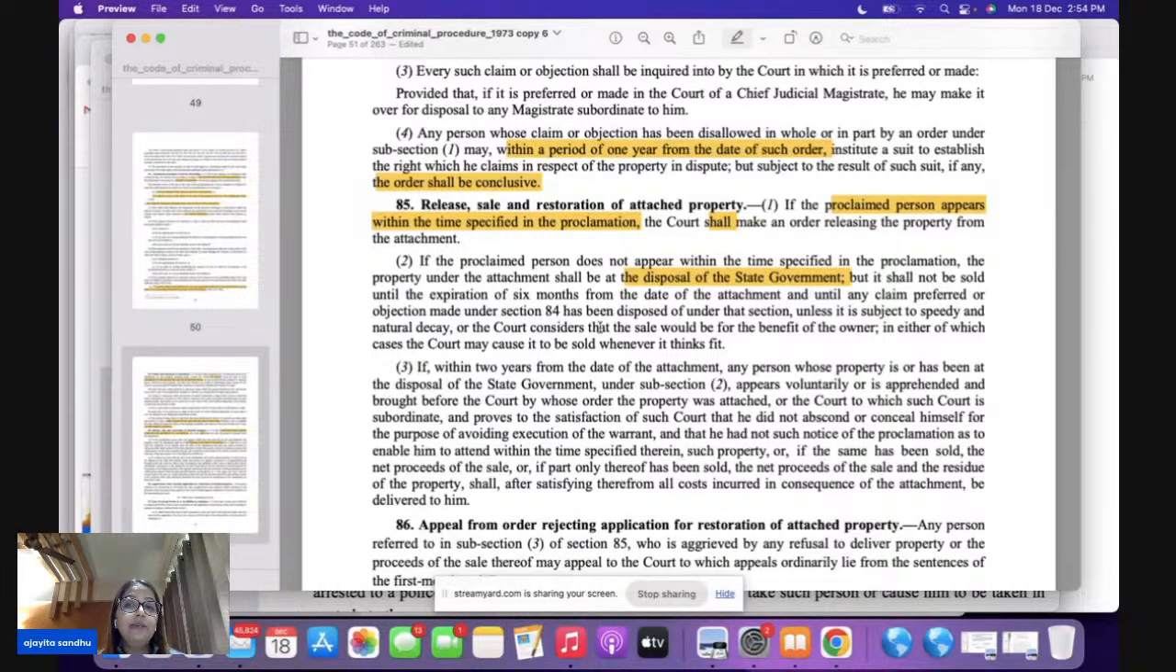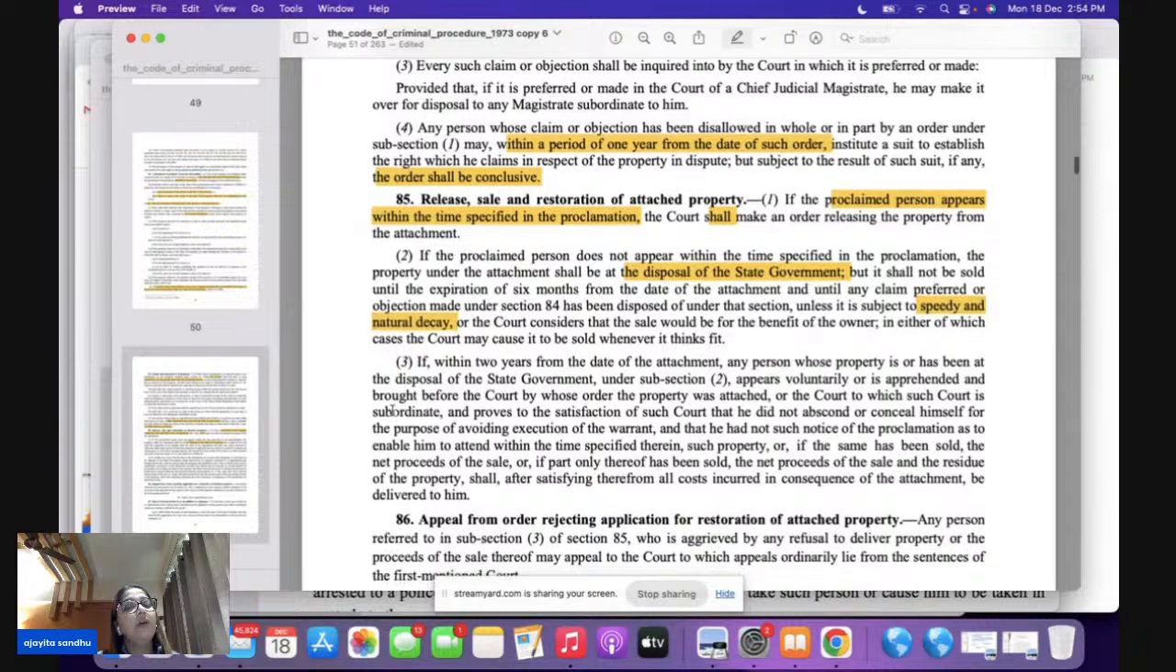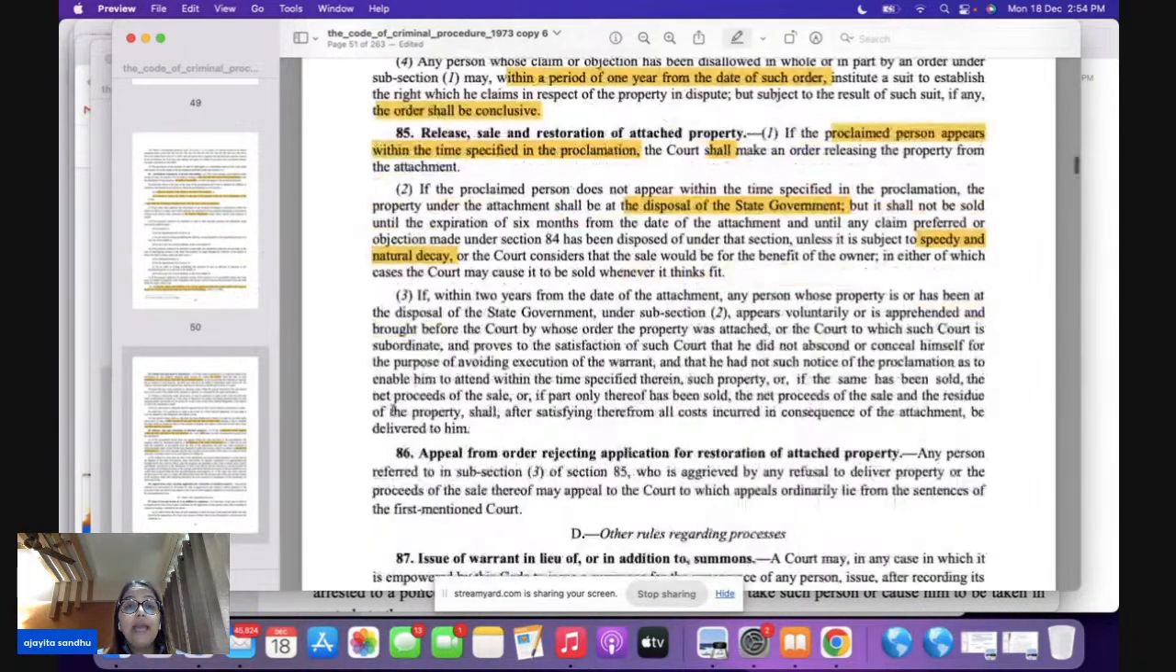But if this is a perishable property, then it can be sold off. If it is subject to speedy and natural decay, it is going to be sold. And if within 2 years from the date of attachment, the person whose property is at the disposal of the state government comes before the court, the property can be discharged here.